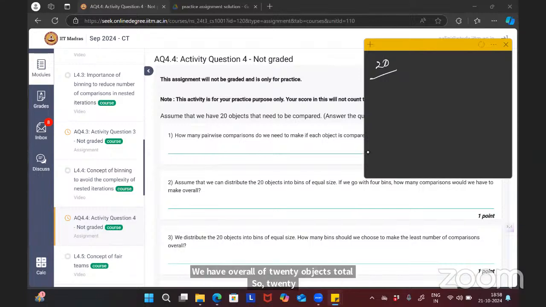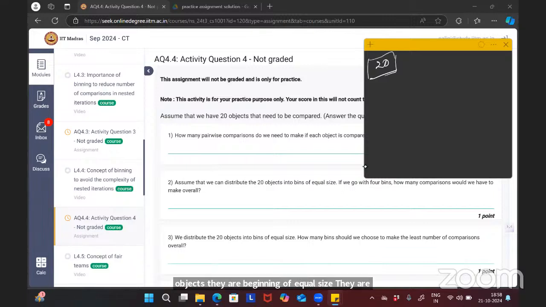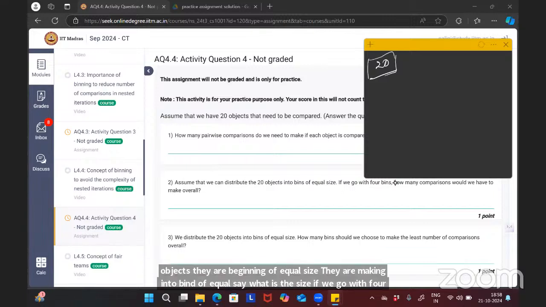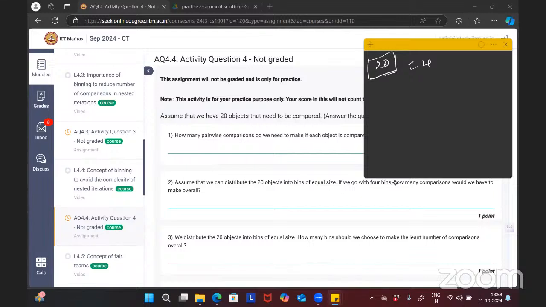With only 4 bins, what will be the size of each bin? 20 by 4, so we get 5 objects in each bin.